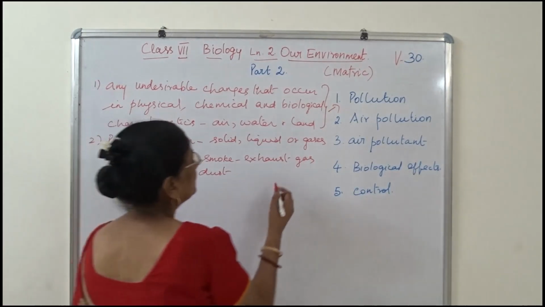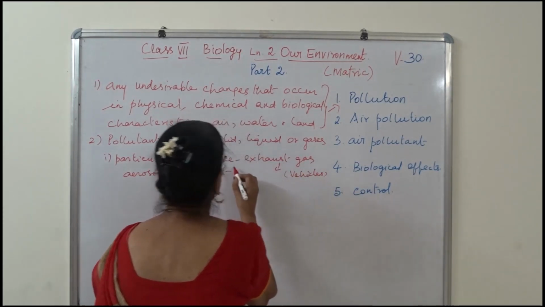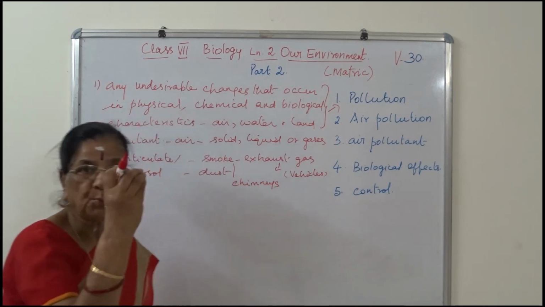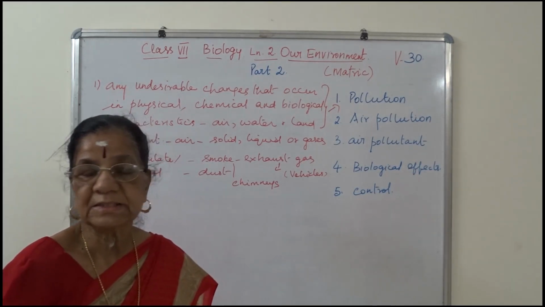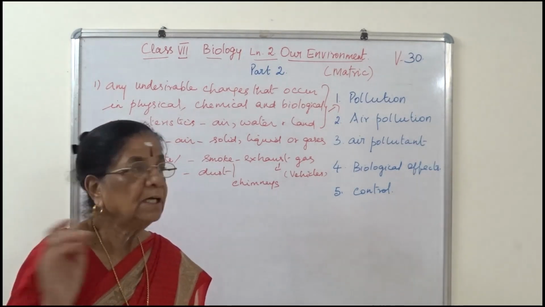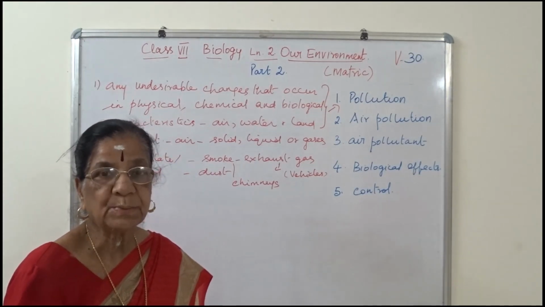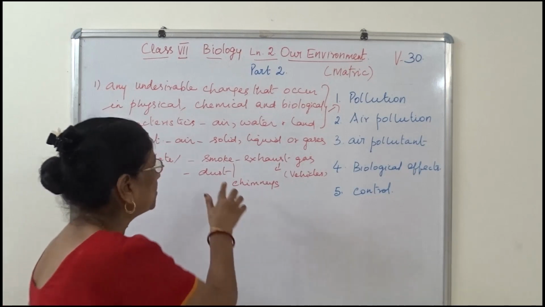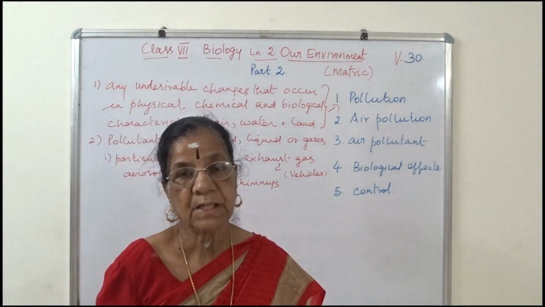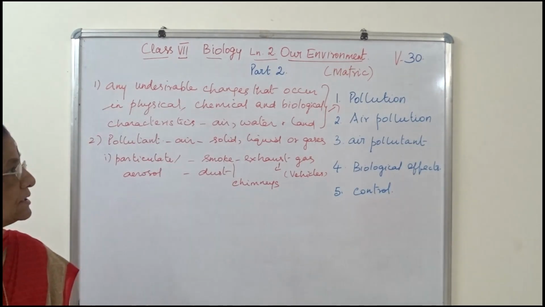Exhaust gas from vehicles and smoke from chimneys. What is it? Chimney, that is the smoke going out of factories, that is cement factory. Now nearby we have a cement factory, India Cements. Then on our way to Madurai we have Ramco cement factory. They are all emitting smoke through the chimneys. That is also particulate matter, air pollutant. Okay, so please make a note in the classwork all these points.